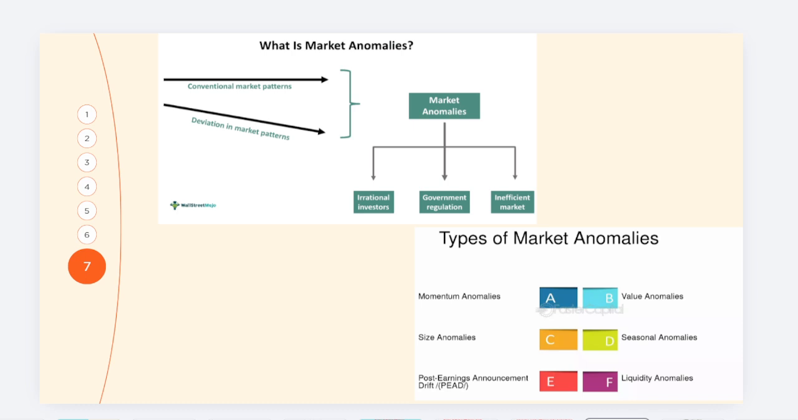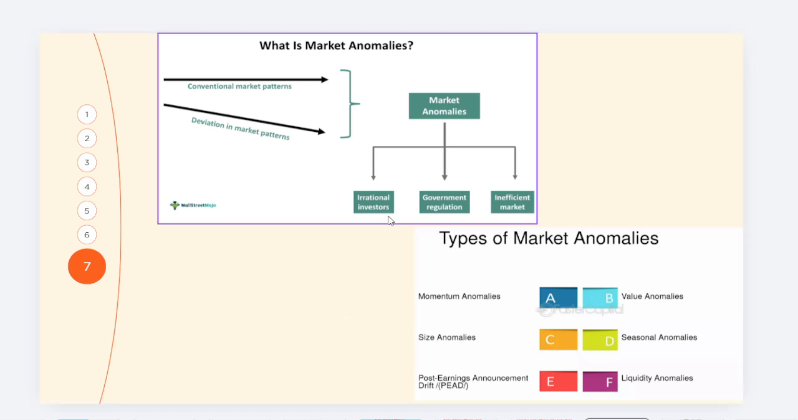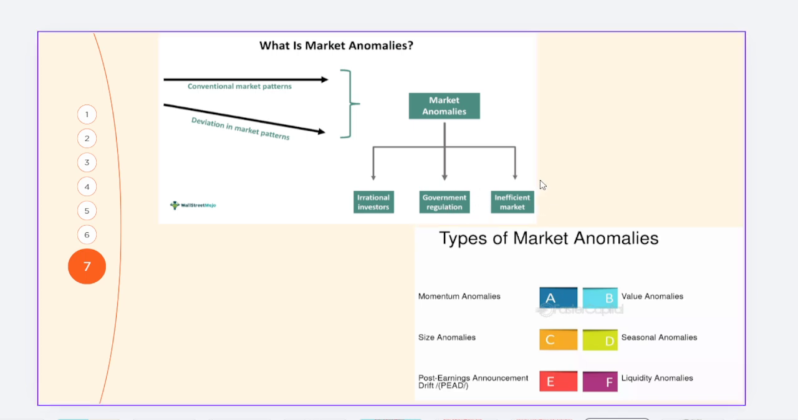As I discussed, when we have any announcement, if it affects the market price, that means the market would not be efficient. So the market anomalies could be irrational investors, which is the starting assumption of behavioral finance. We can see government regulations and inefficient markets too.